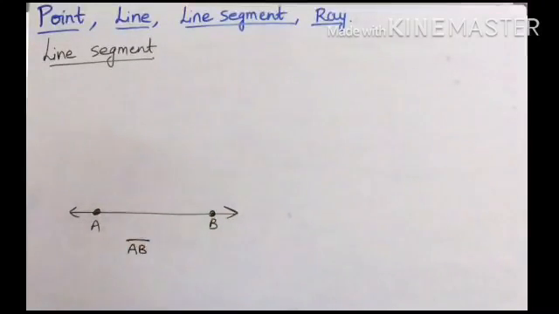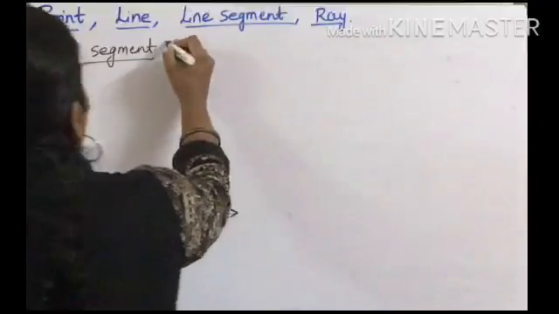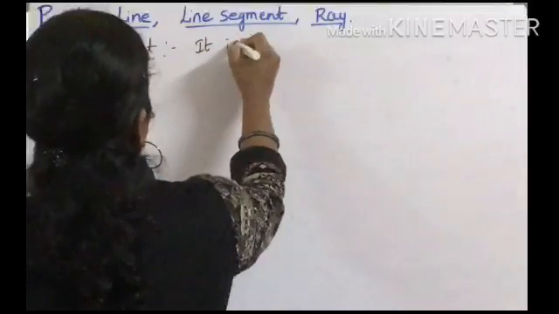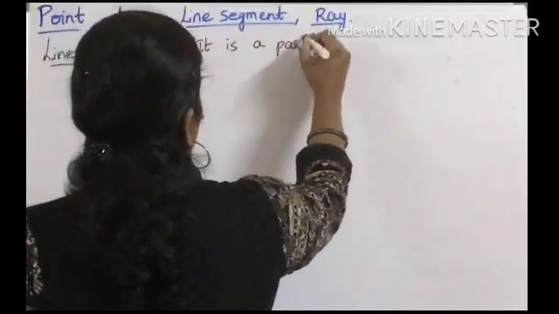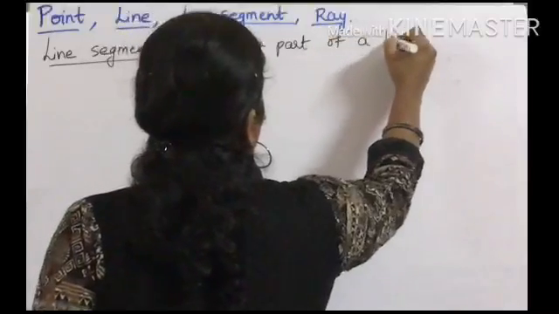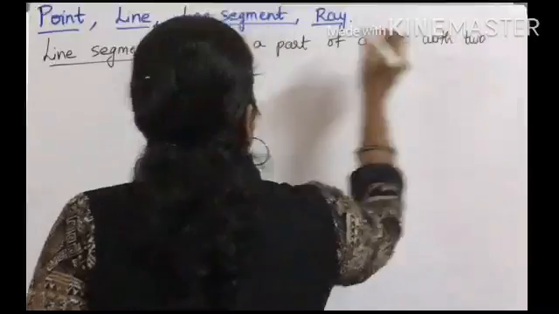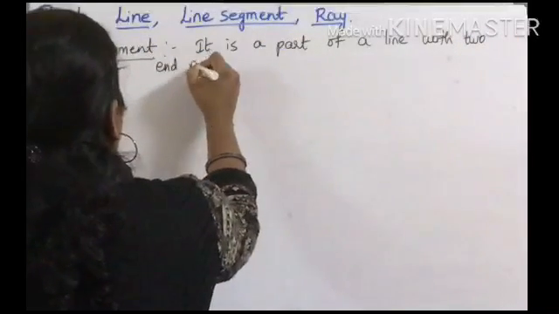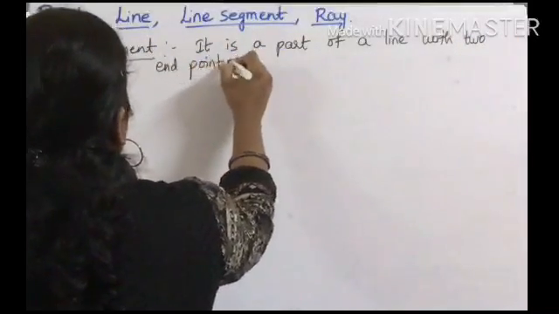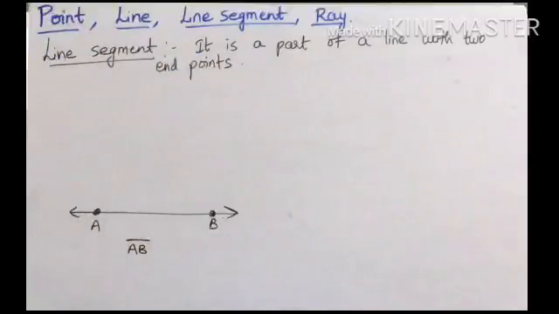So this is the line segment. So what is the definition of line segment? It is a part of a line with two end points. Line does not have end points, but line segment has two end points.